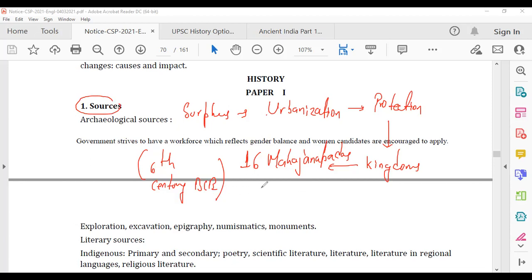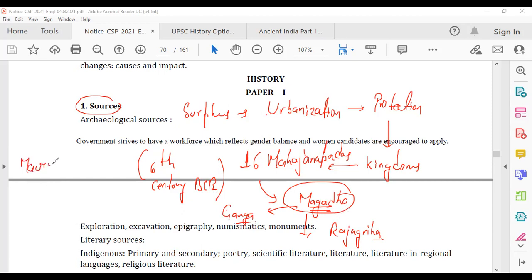Then Magadha became the most powerful of these 16 Mahajanapadas because it had the river Ganga. The earlier capital of Magadha, Rajagriha, was surrounded by hills from all sides. Later on, Pataliputra was facilitated by the Ganga, which helped in trade and also helped them in knowing who was coming from the river route. So all these things played a crucial role, along with very fertile land. All these things led to Magadha becoming the most powerful Mahajanapada.